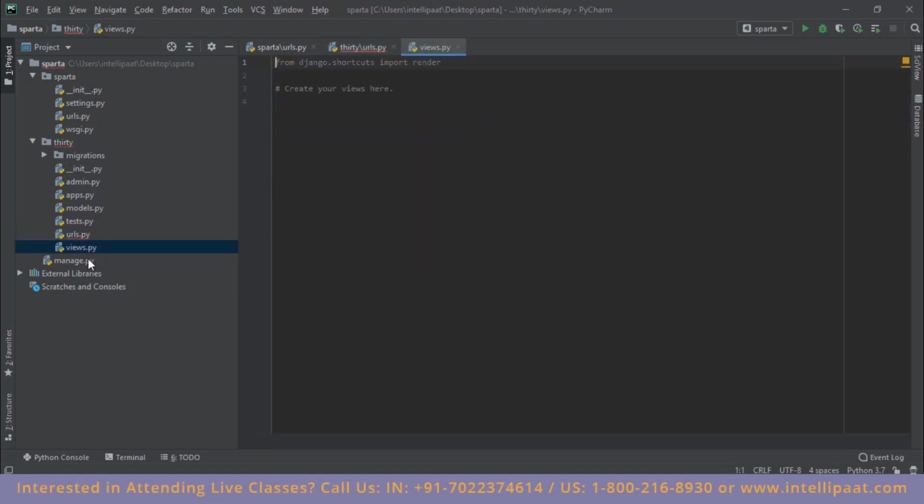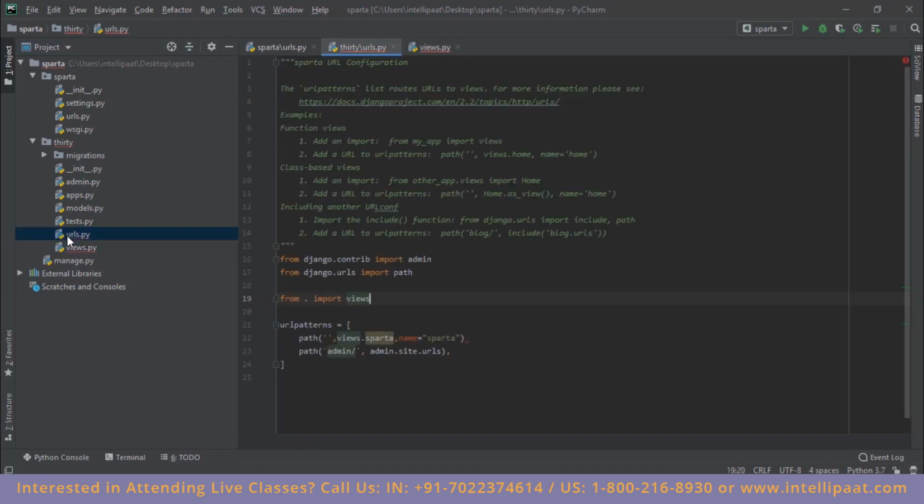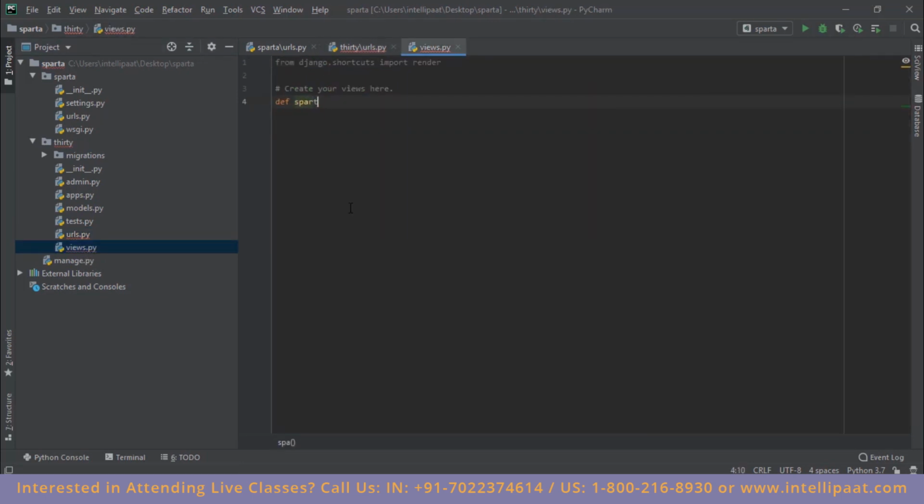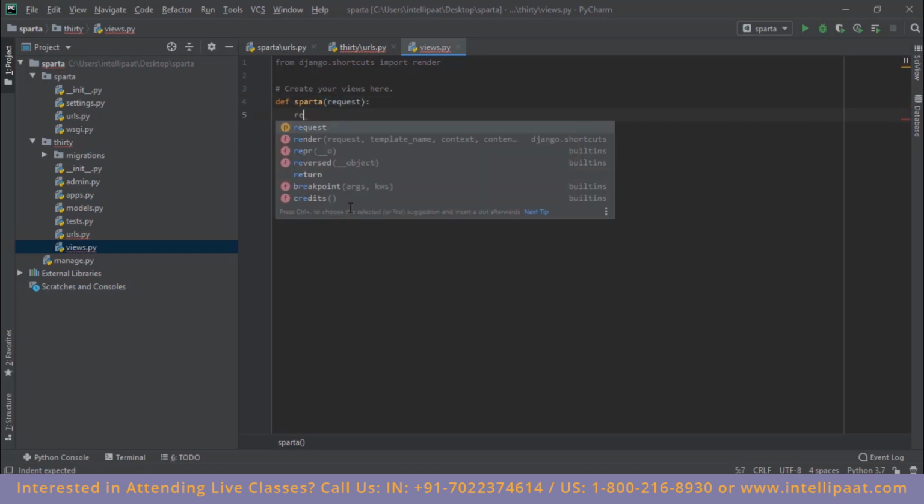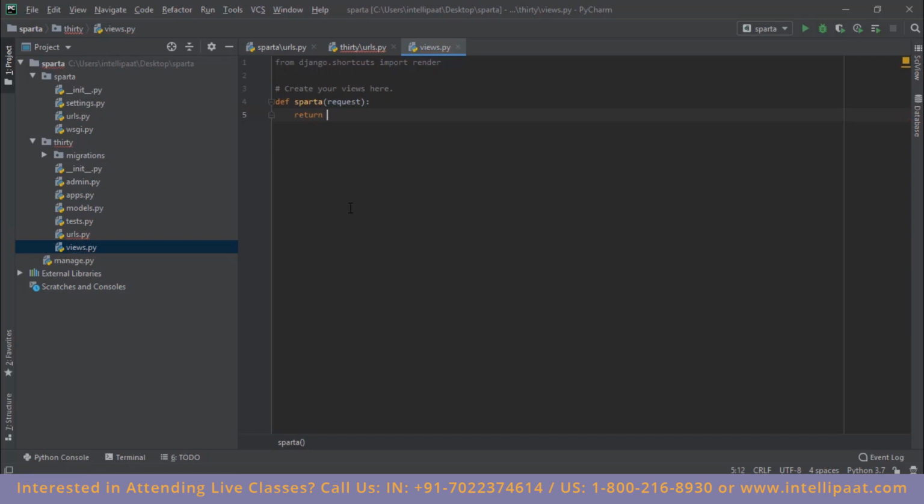Now I'll go to the views.py file and let me create the method over here. So def, and then I'd have to give in the name of the view, which, let me just confirm over here, is Sparta. So def sparta, and this takes in a request over here. So I'll type in request, and this would return something, and the return would be in the form of HttpResponse.